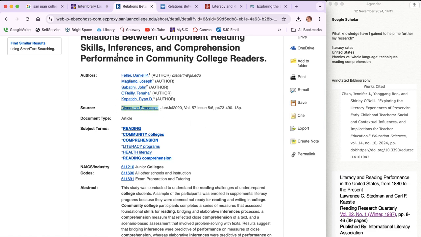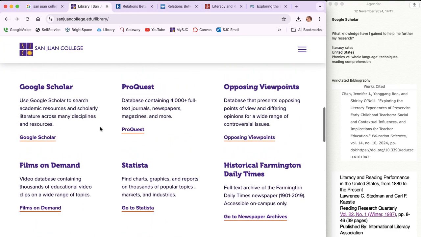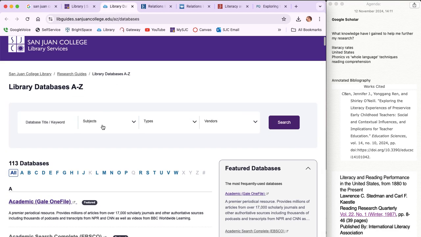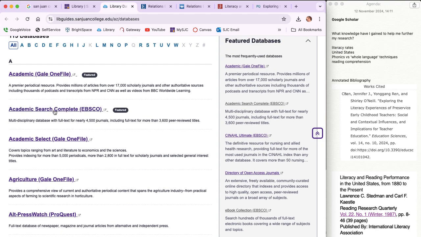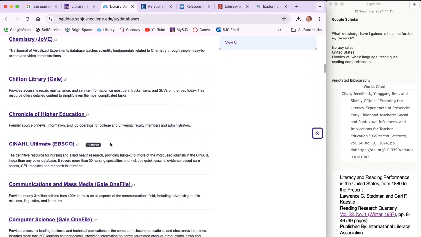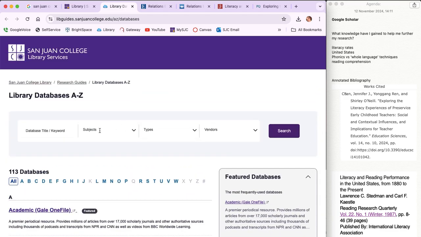So I'm going to go over here actually. I'm going to go back to the library and see if I can get a hold of it by looking at maybe databases. I do like EBSCOhost. That's one that I just used a moment ago. I'm trying to think of what area it fits into. But if I look at the subject, perhaps education. So you'll start to see that there are a lot of different features here.